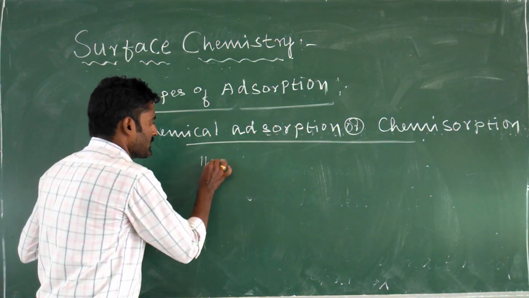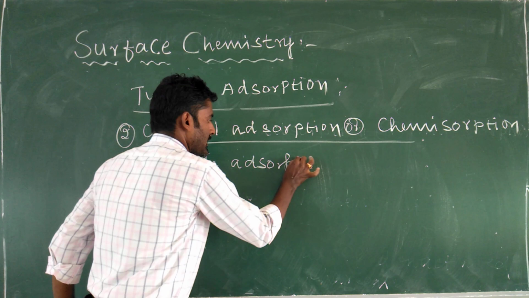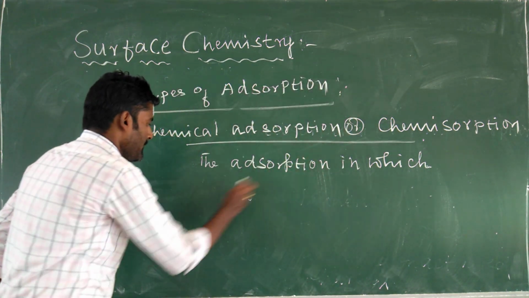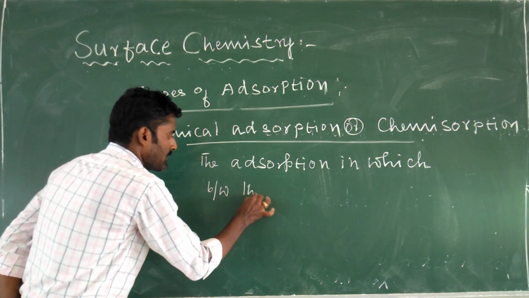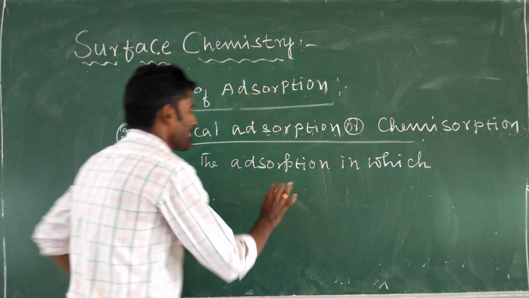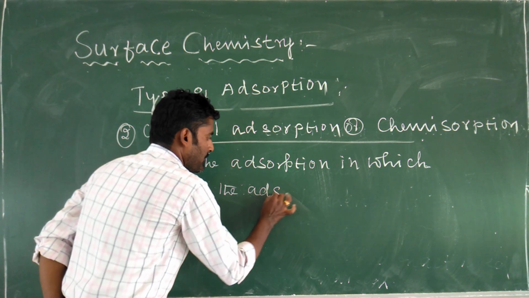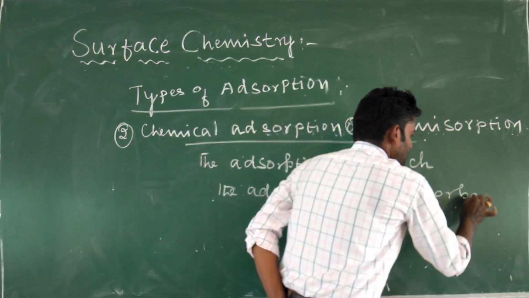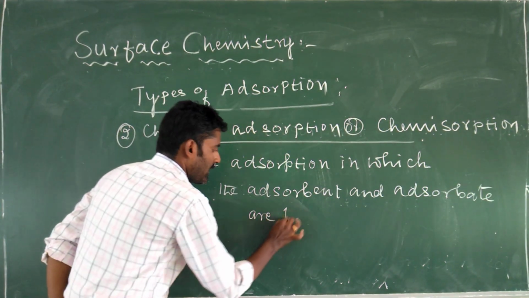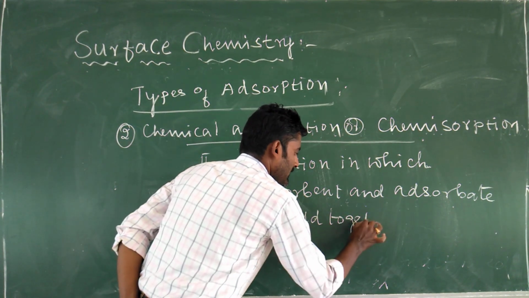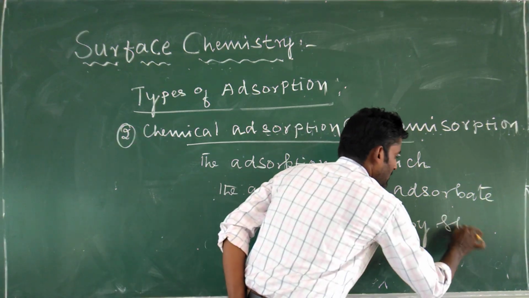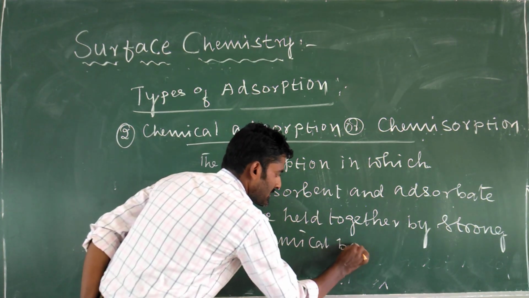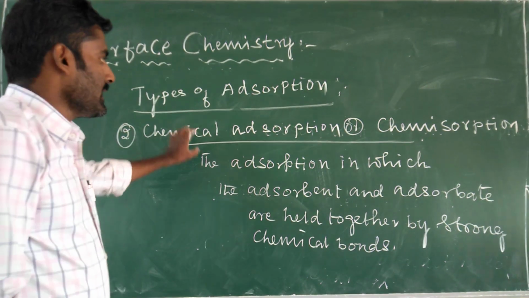So it is the adsorption in which the adsorbent and adsorbate are held together by strong chemical bonds, which is called chemical adsorption.